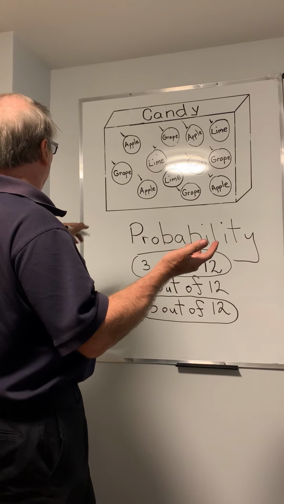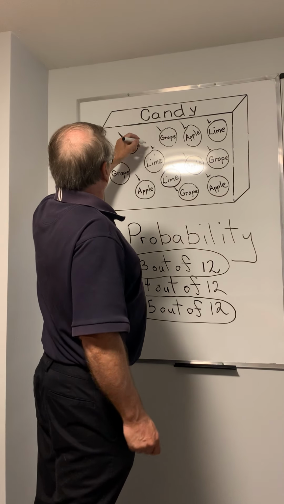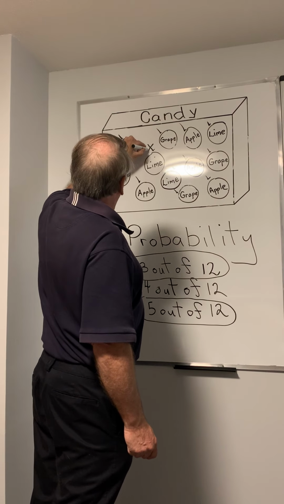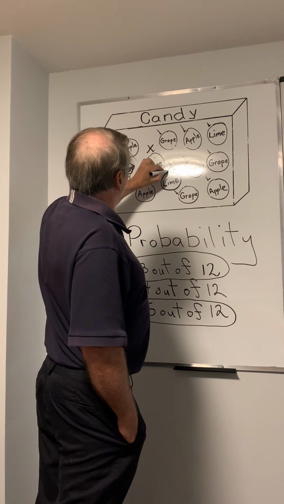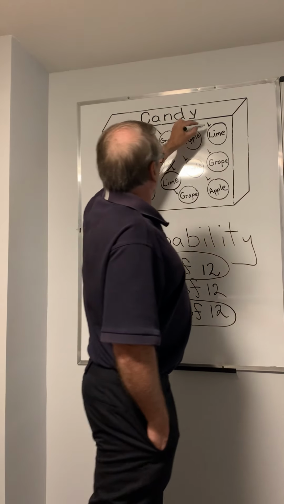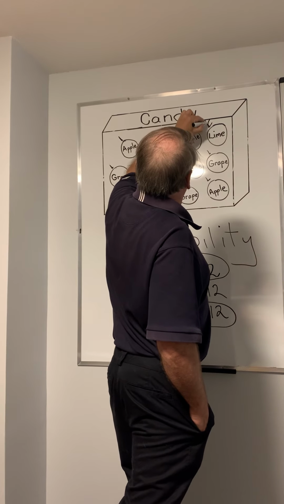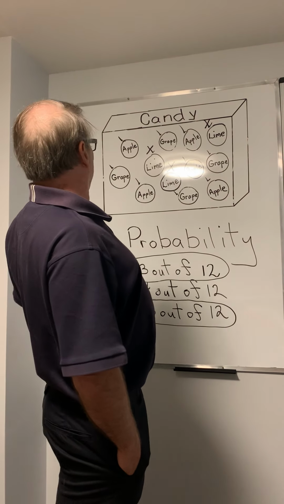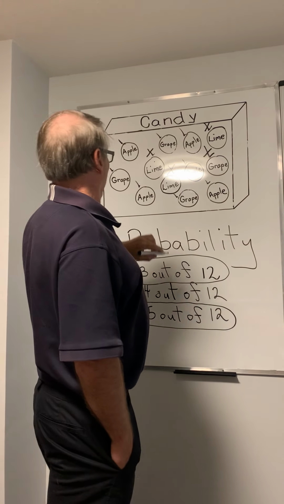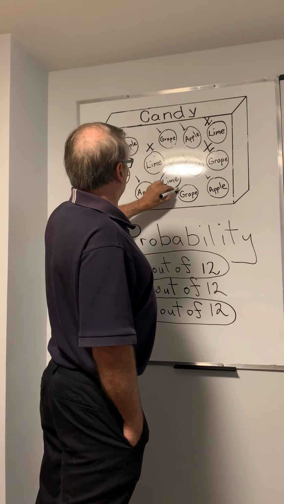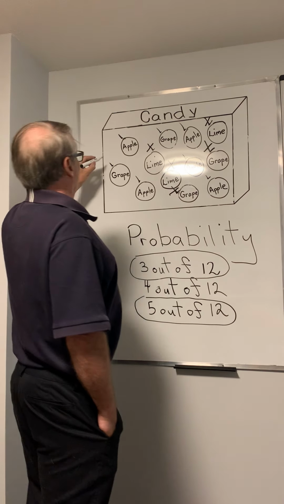So let's see how many lime we have. We've got one, we'll put an X on it. That's one lime. That's two limes. That's three limes. And grapes, this is 4. Another grape is 5.